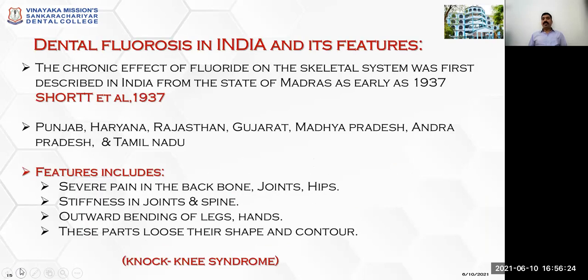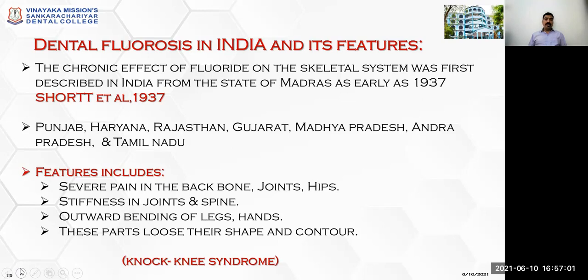The chronic effect of fluoride in the skeletal system was well described in India from the state of Madras as early as 1937. During 1937 itself, Short et al. conducted a survey and described the effect of dental fluorosis and the chronic effect on the skeletal system. There are some states, Punjab, Haryana, Rajasthan, Gujarat, Madhya Pradesh, Andhra Pradesh, Tamil Nadu. These states were affected badly by dental fluorosis and even skeletal fluorosis in those days.